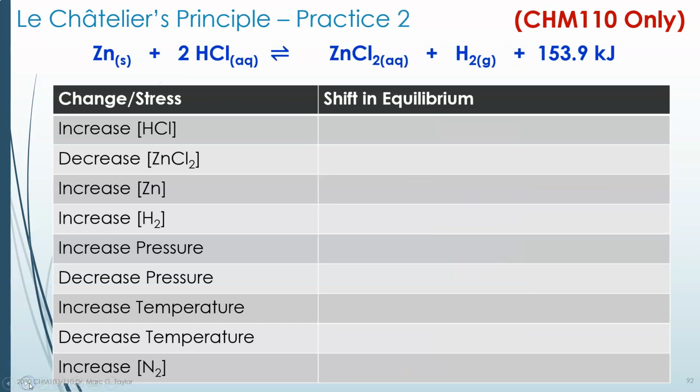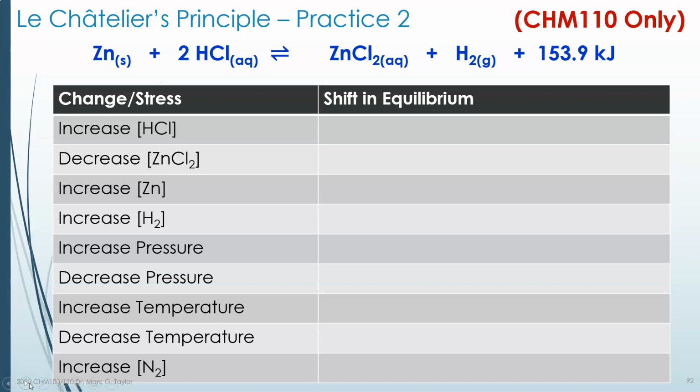Okay, let's look at one more example. This is a reaction of zinc metal with hydrochloric acid. You should be familiar with this one already. It's a classic single replacement reaction, forming zinc chloride and hydrogen gas. This is an exothermic reaction, which means it produces heat.